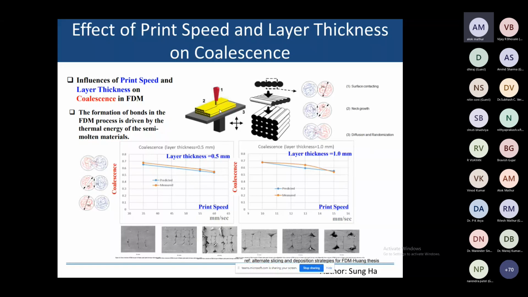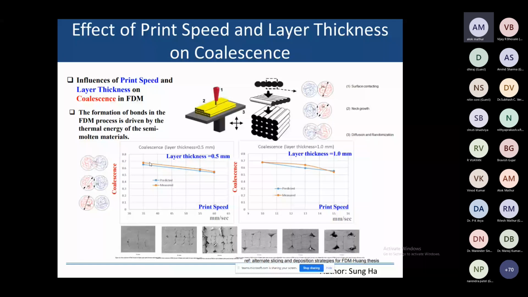In talking about the effect, you can see the collisions. With a layer thickness of 0.5 mm and a print speed of 30 to 60 mm per second, there is a predicted model and the measured model. There is slight variation in the case of the predicted model. For the predicted one, we have used some software, so there are fewer implicit parameters in that case.